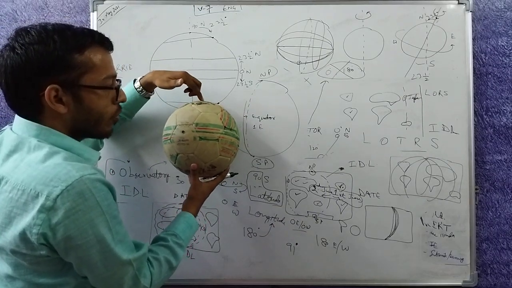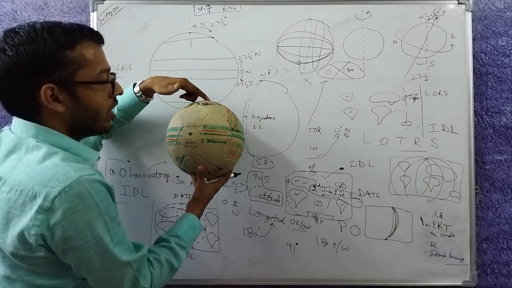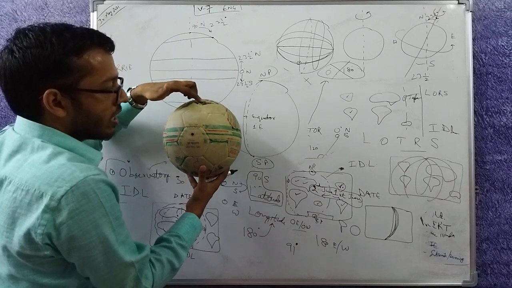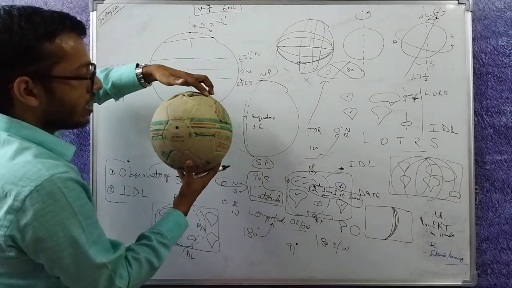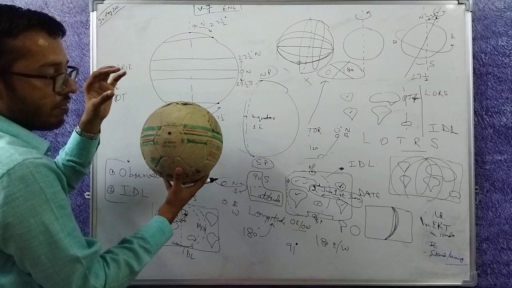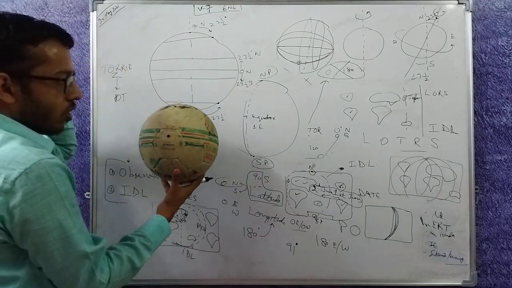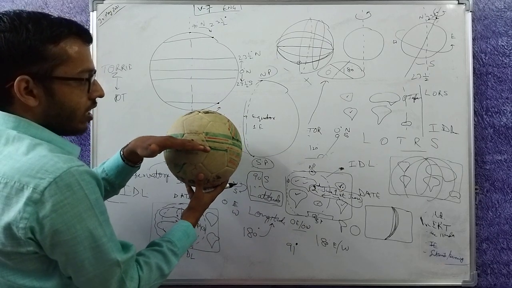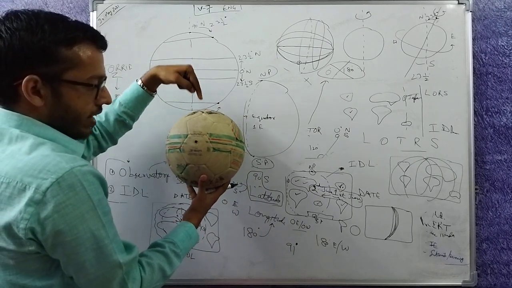So what angle would a point from 90 degree have? Multiple points can be there at an angle of 23.5 degree away. They will all form a line, they will all form a parallel, they will all form a latitude. They will all subtend the same angle at the center with respect to the equatorial plane. This subtends 90 degree.